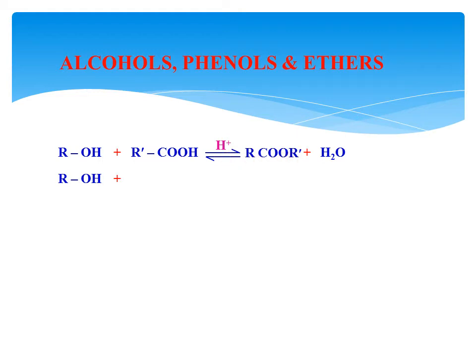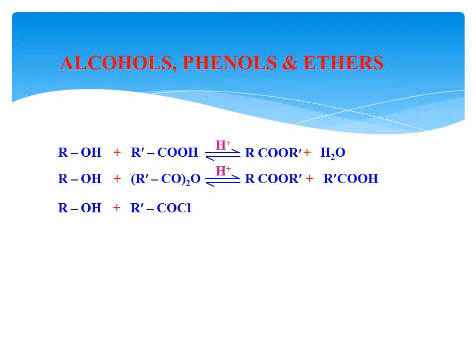In the next methodology, the same alcohol reacts with an acid anhydride. RCO twice O is the acid anhydride. Here the bond breaks here. Then what happens? This R dash COO goes with R, forming R dash COOR, an ester. Then what is left here? R dash CO, then OH. Then what is our product? R dash CO and OH is a carboxylic acid.